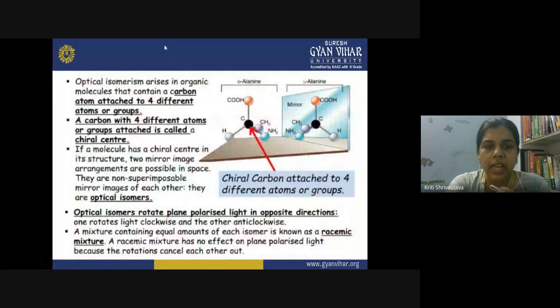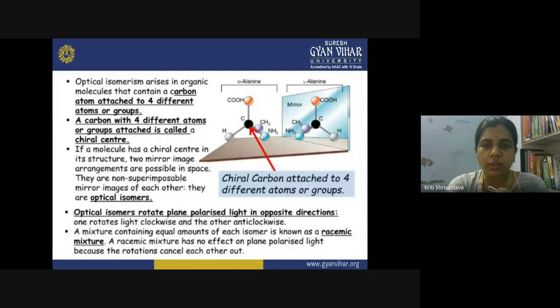So this optical isomerism arises in organic molecules that contain a carbon atom attached to four different atoms or groups. So this is the carbon atom, and on one side it is attached to COOH, that is carboxylic acid, then hydrogen, CH3 and NH2.